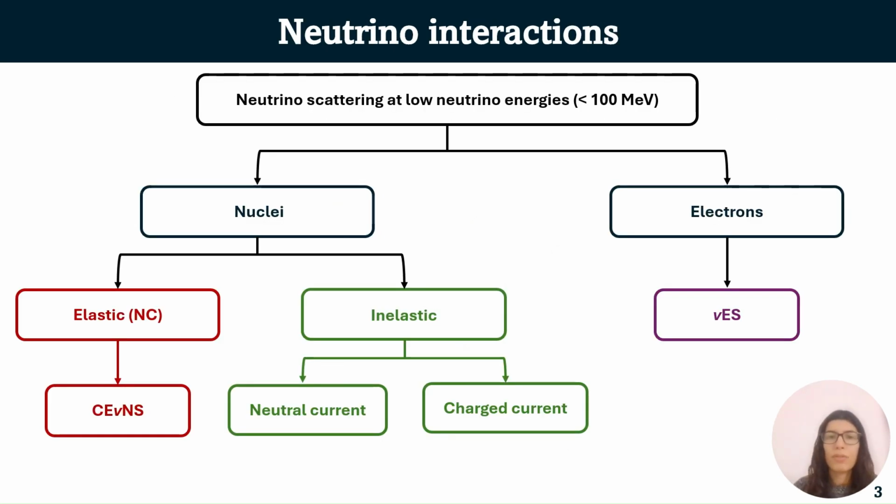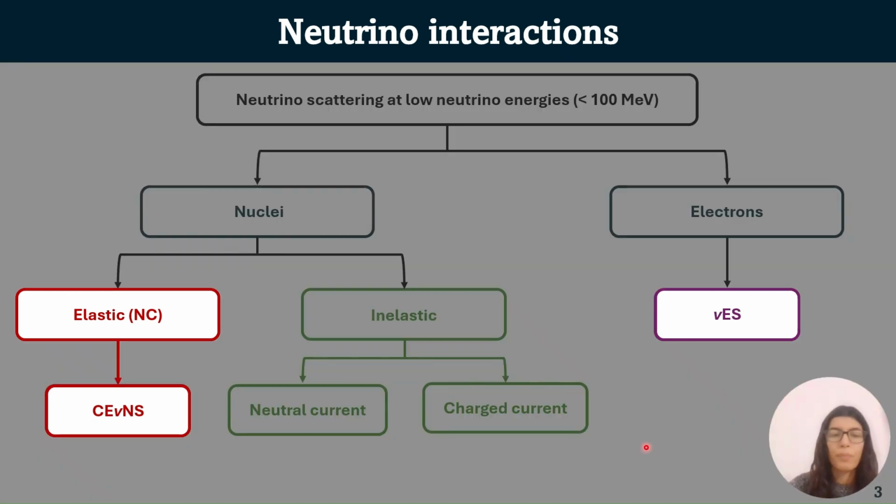So first of all, let me give you an introduction on neutrino interactions at low energies. We are specifically talking about neutrino energies below 100 MeV. In this energy range, we can have interactions of neutrinos with electrons. In this case, we only have an elastic interaction, which is known as NUS, as I said before, but we can also have neutrino interactions with nuclei. In this case, we can have both an elastic and an inelastic interaction, but for the purpose of my talk, I will only consider elastic interactions. So the elastic interactions with nuclei, which is CENNS, and the elastic interactions with electrons, which is NUS.